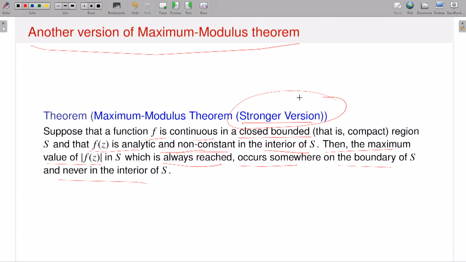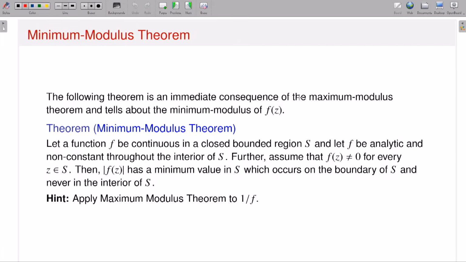Okay. So that is why I am saying this is what is called a stronger version. Once I have a maximum modulus theorem, then you will have the corresponding minimum modulus theorem. What is minimum modulus theorem? The following theorem is an immediate consequence of maximum modulus theorem and tells us about minimum modulus of a modulus. Minimum modulus means what?